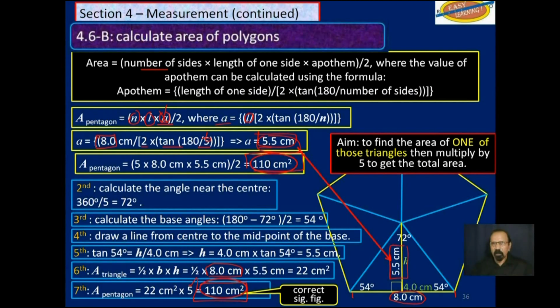So if you want to learn that formula, fine. If not, you can reason it out to find the apothem, which is the perpendicular height from here to there. We can easily find the area of one of the triangles once we know the perpendicular height, because we are given the length of the sides, and then multiply by how many of these triangles we have here. So that's the reasoning behind it.